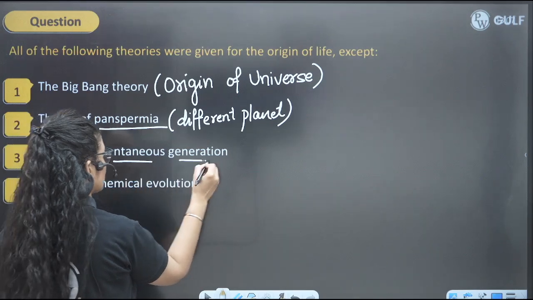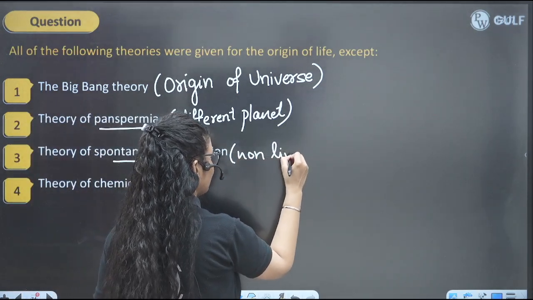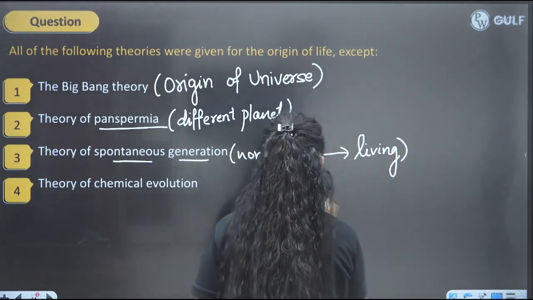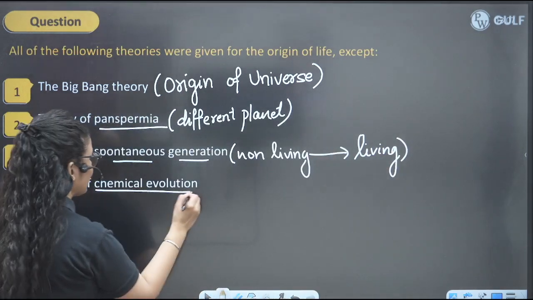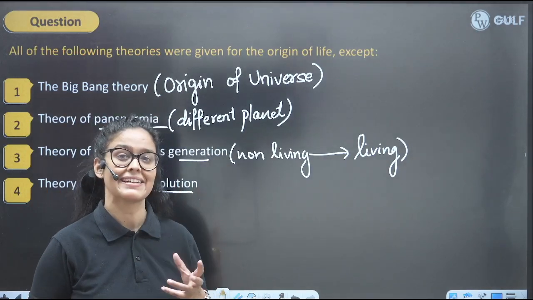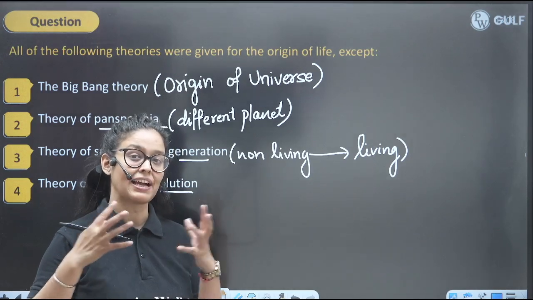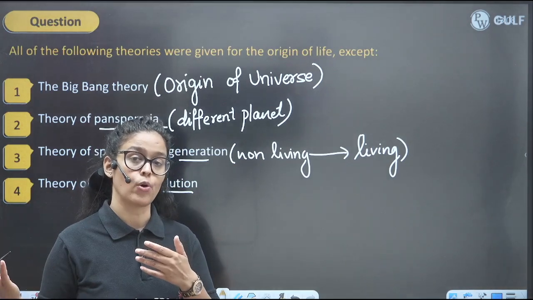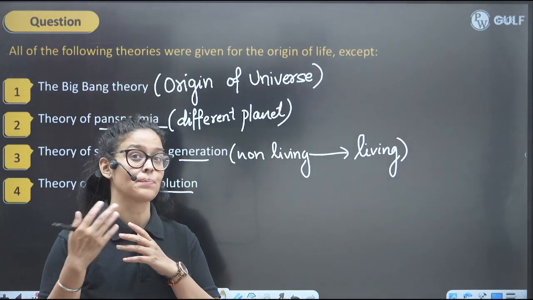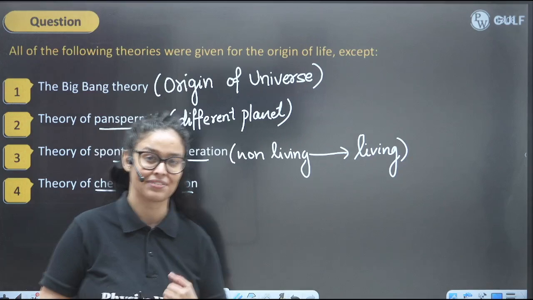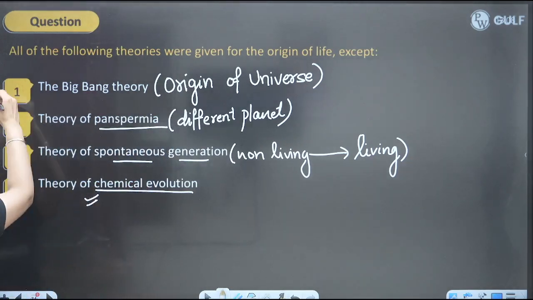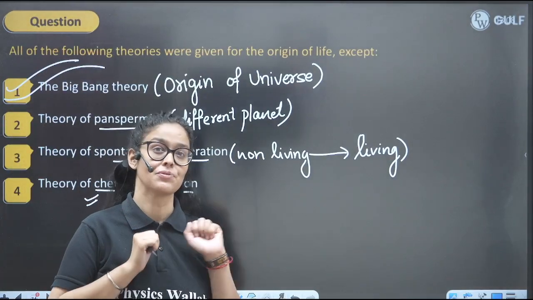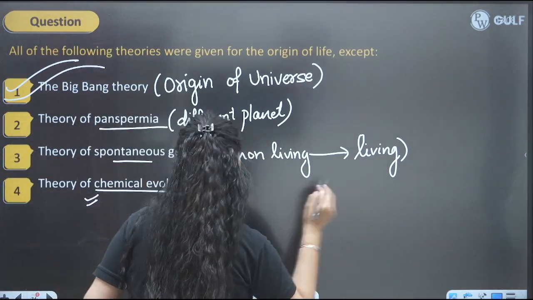And spontaneous generation means non-living things are suddenly, spontaneously giving rise to the living. So that is the spontaneous generation. And chemical evolution given by Oparin and Haldane: inorganic compounds, atoms react to form molecules, inorganic reacted to form organic, and organic accumulated to form the precursor of life, and then they converted into life, right? So that is also talking about the origin of life. But Big Bang theory is the odd one out, because this theory is talking about the origin of universe, right kids? So this is the perfect answer here.